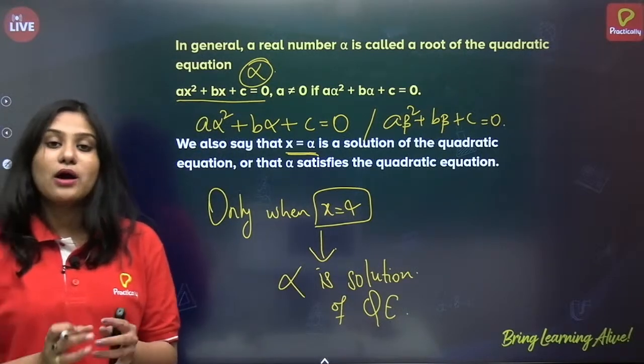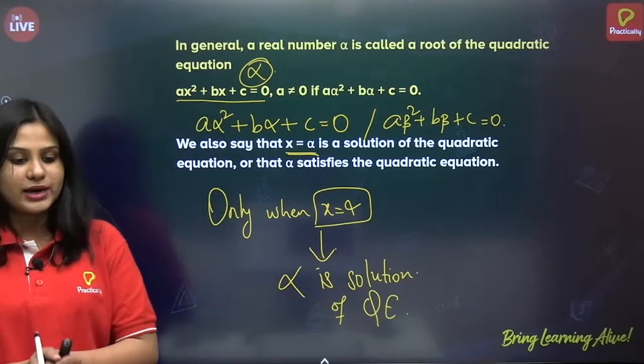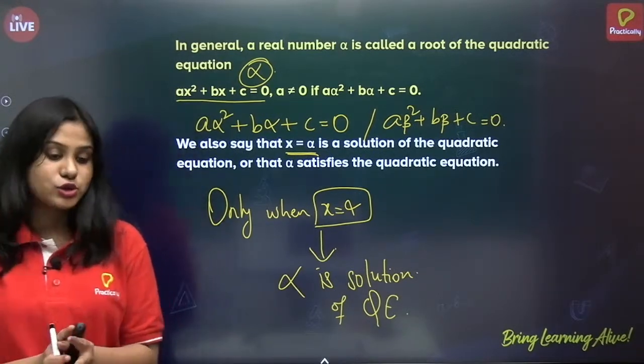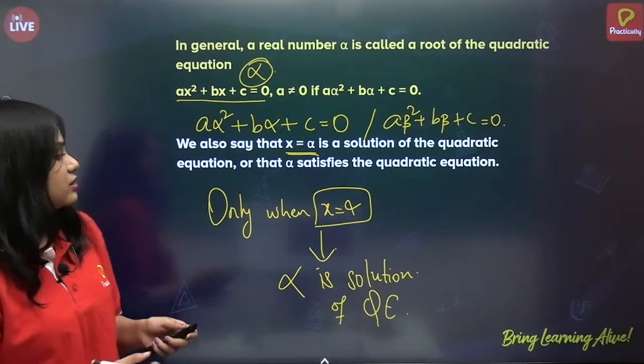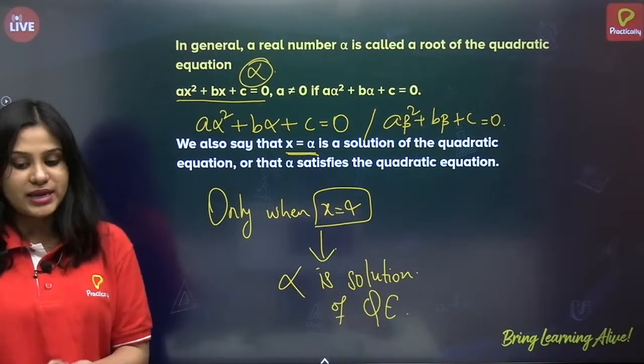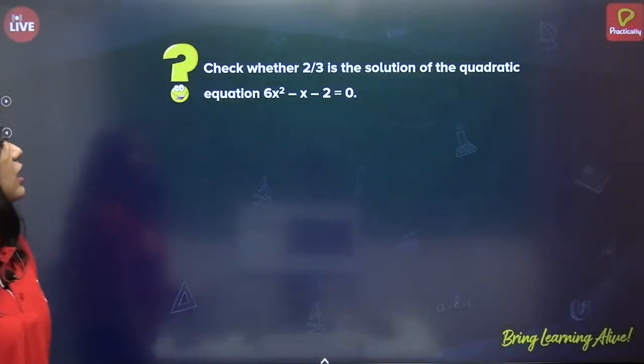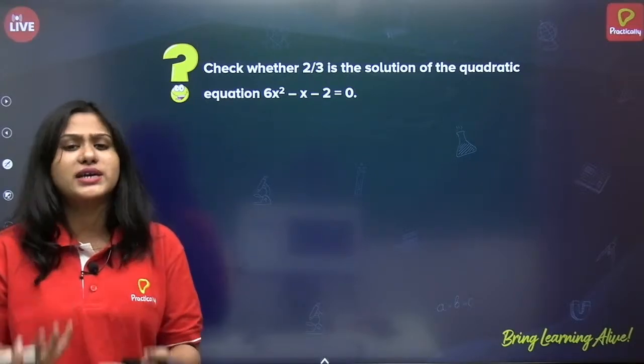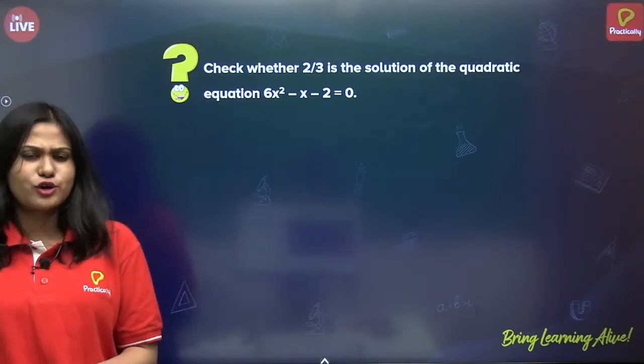So this is about the solution of quadratic equation. Now, I hope everyone has understood this, and let us move to the next topic. Okay, there is a question for all of you. Since we have studied a subtopic, we should test ourselves whether we have understood or not, correct?